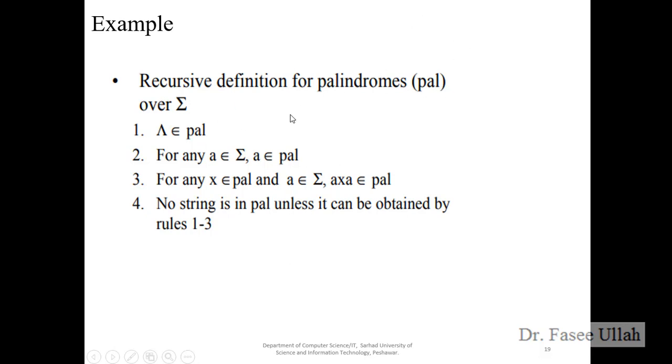Okay, so they define the PAL, or the palindrome, from the set of sigma. So the first clause, if we apply it, is that empty belongs to palindrome, right? The second clause: any A belongs to the set of palindrome, all right? So if A belongs to the set, then A must also belong to PAL. Okay, this is only the representation of how we can define it.